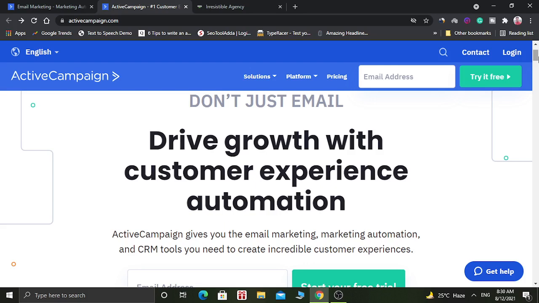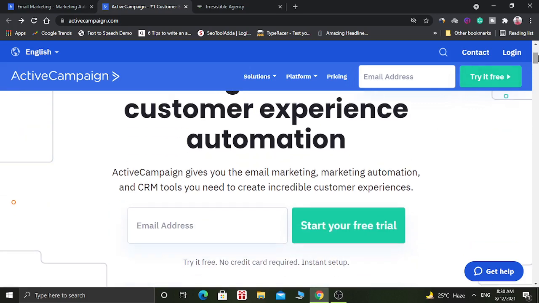When you go into the ActiveCampaign website, it says drive growth with customer experience automation. ActiveCampaign gives you the email marketing automation and CRM tools you need to create incredible customer experiences. So basically this is the email marketing platform.